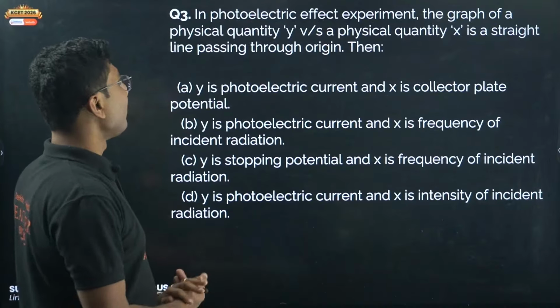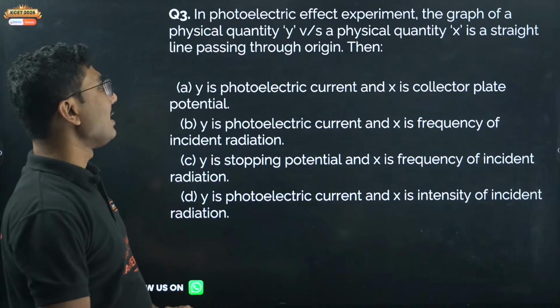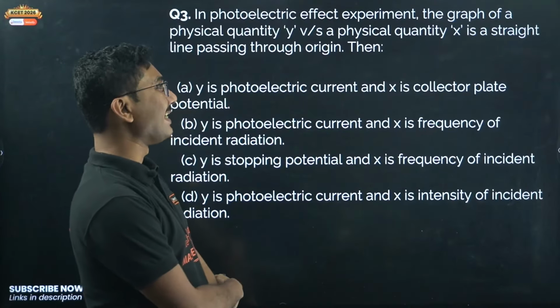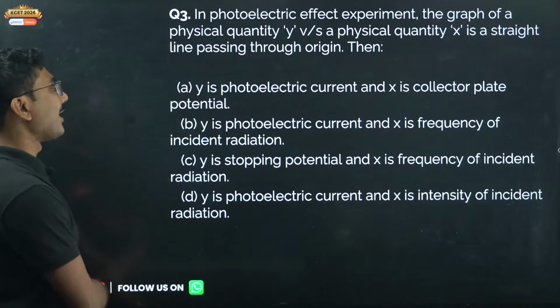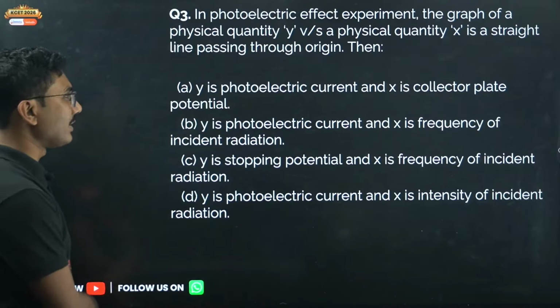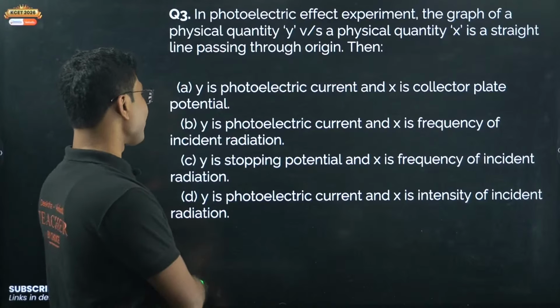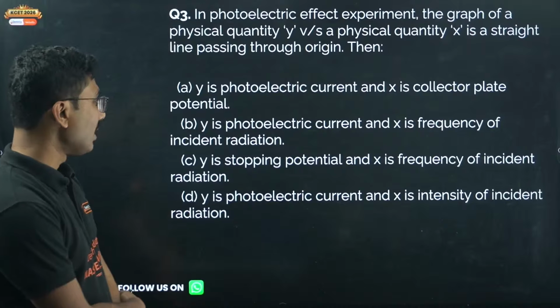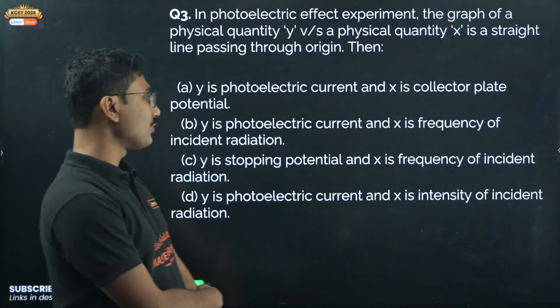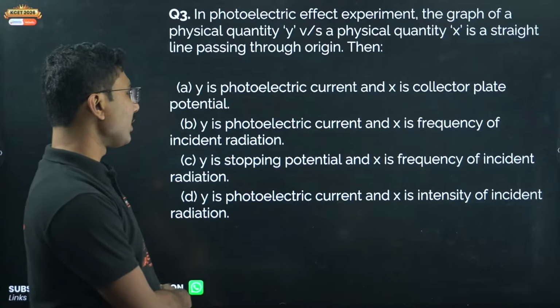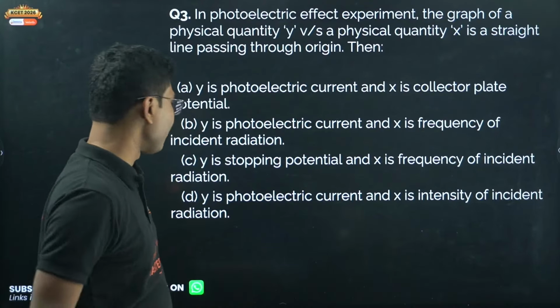Next, in a photoelectric effect experiment, the graph of a physical quantity Y versus a physical quantity X is a straight line passing through the origin. Then Y is photoelectric current and X is collector plate potential; Y is photoelectric current and X is frequency of the incident radiation; Y is stopping potential and X is frequency of the incident radiation; Y is photoelectric current and X is intensity of the radiation.